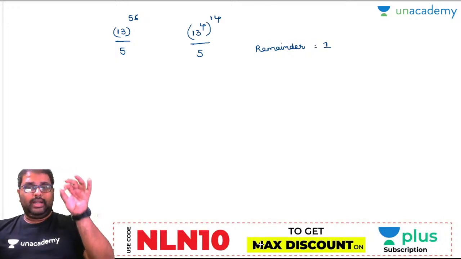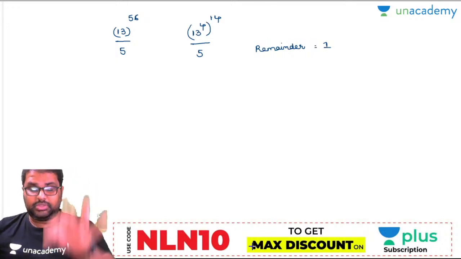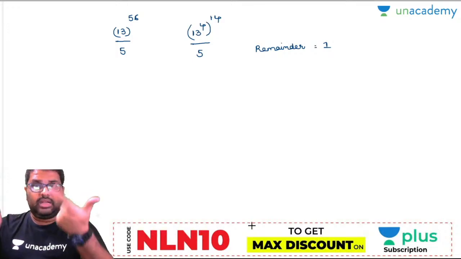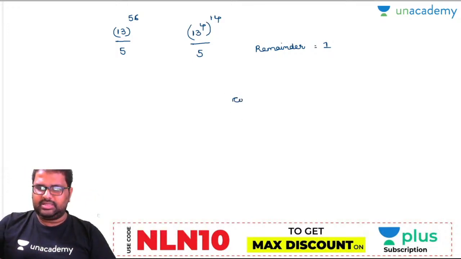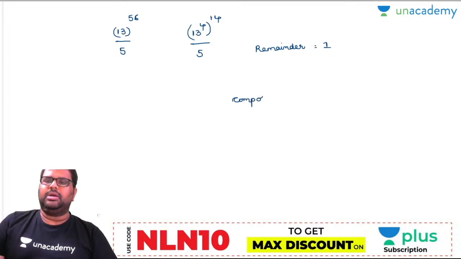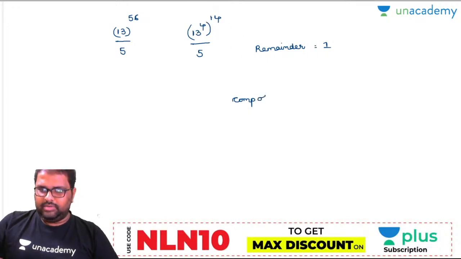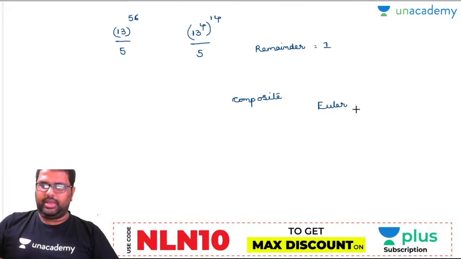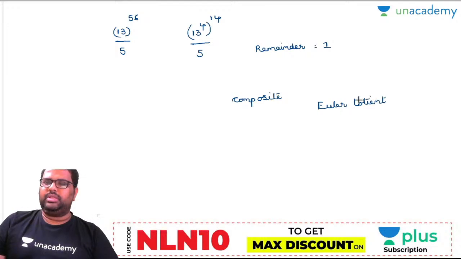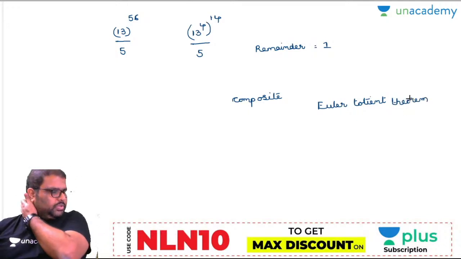Now, look, you might ask, sir, the divisor is a prime number, so you have used this theorem. What about when the divisor is a composite number? Yes, if the divisor is a composite number, we have one more concept, right? Let's see in one more short video, which is called Euler's totient theorem, right? As my main aim is to make you understand things in simple ways, I'll not make you wait more than 15 minutes. Let's see the next theorem in the next short video coming soon.